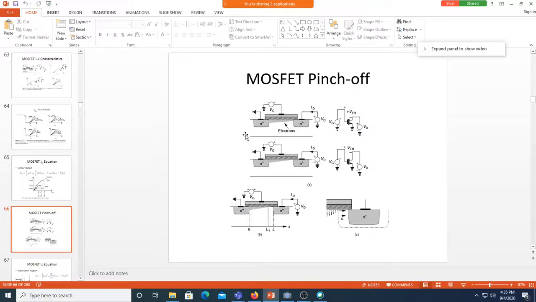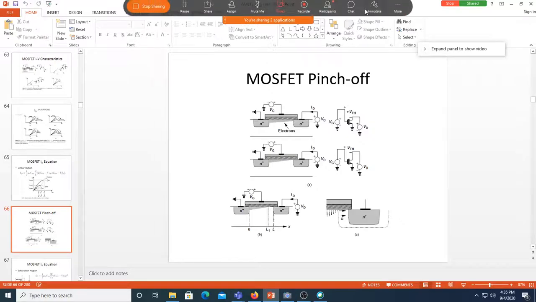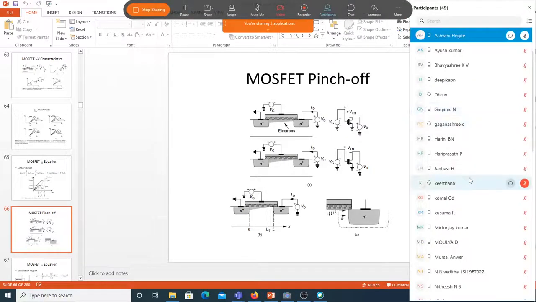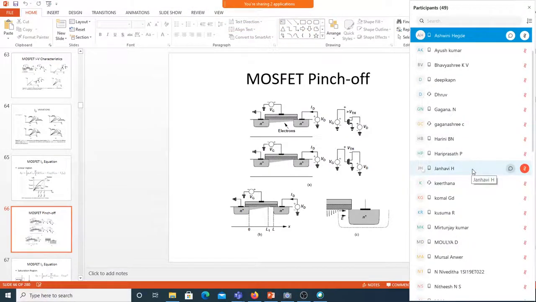So let me just take some other student with me. Whom shall I take? Janavi. Did I take you anytime? Janavi? Yes, sir. Okay, fine. Now we can see, have you heard of pinch off? At least you might have heard of pinching. Yes, sir. Pinch off is the same as pinching, the same meaning.